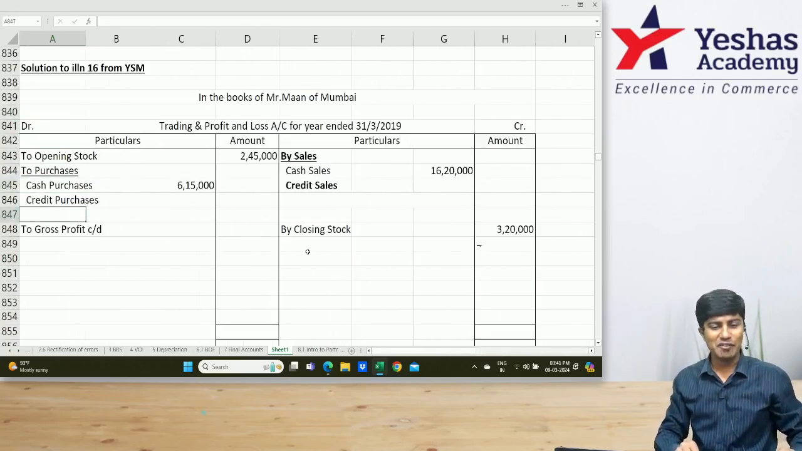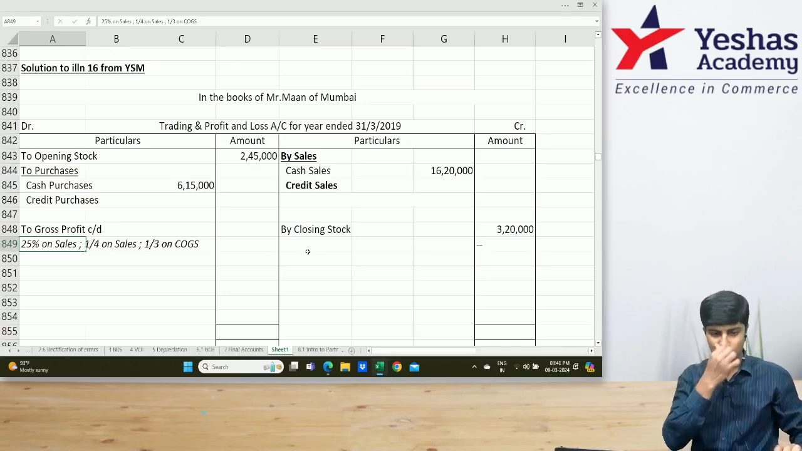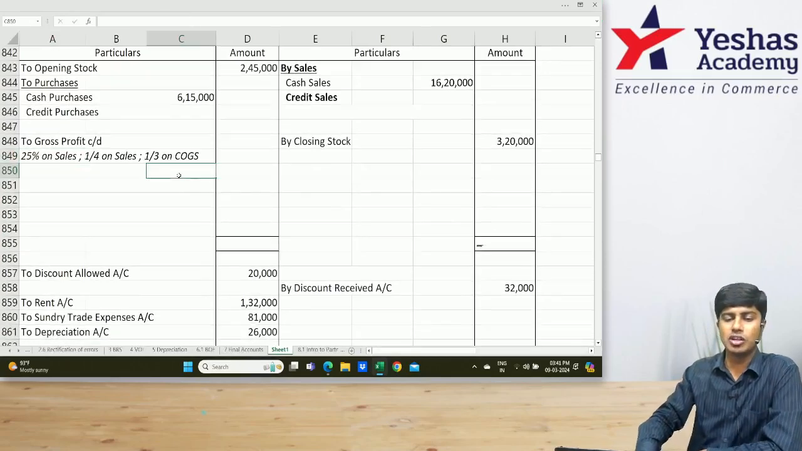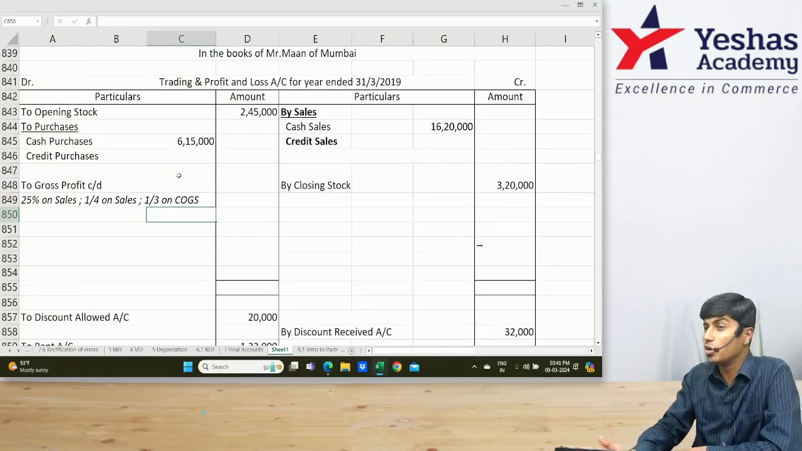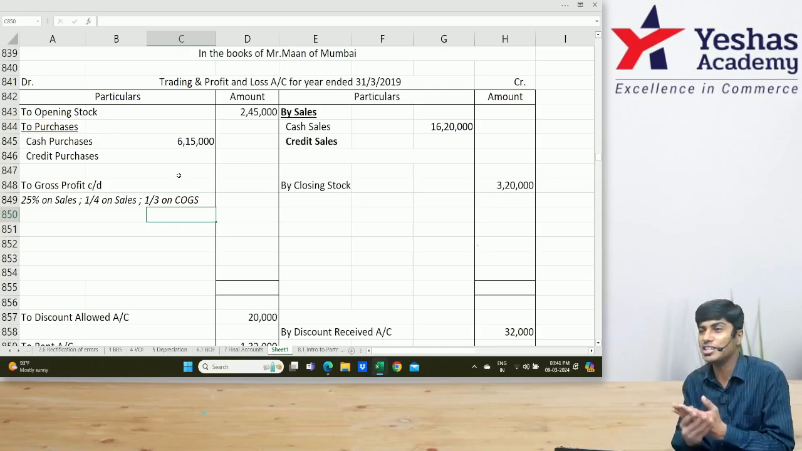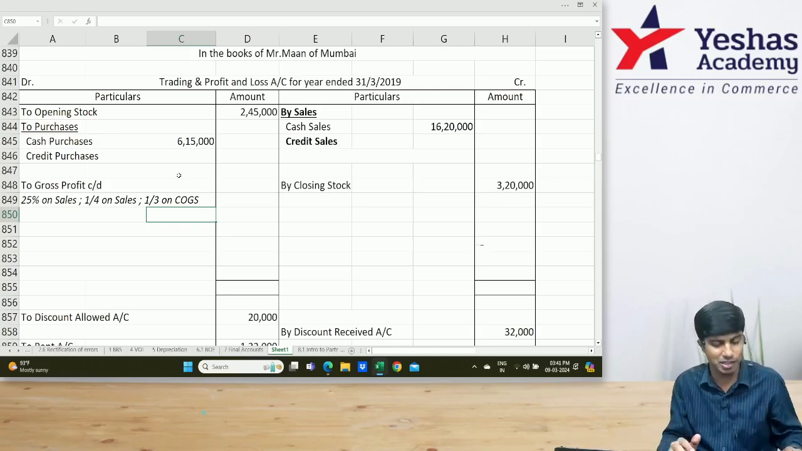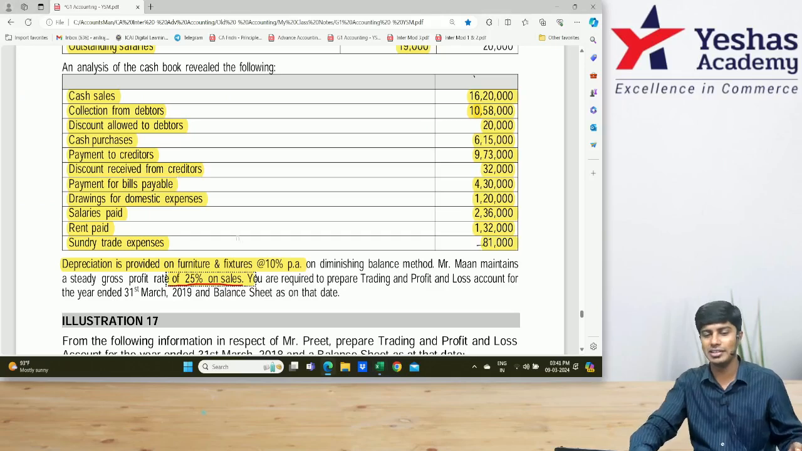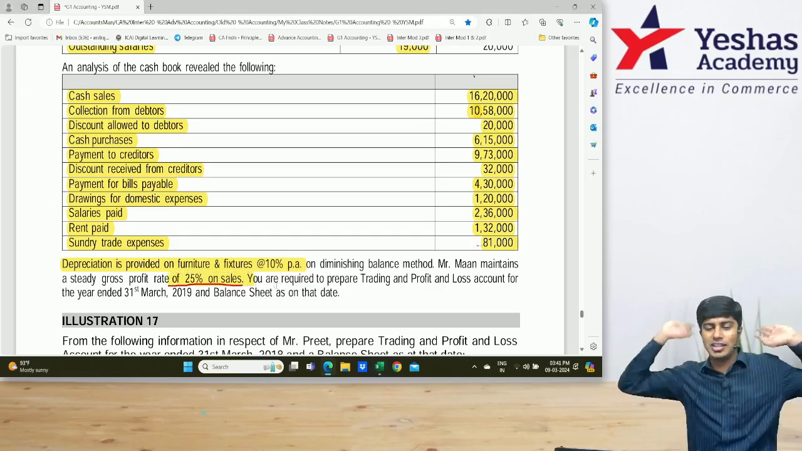So 1 by 4 on sales and 1 by 3 on cost. Okay? But do we know sales? No, we don't know sales. So can we find GP? No, we can't find GP. We are stuck there. We'll do it later. Over. Now the question is over.